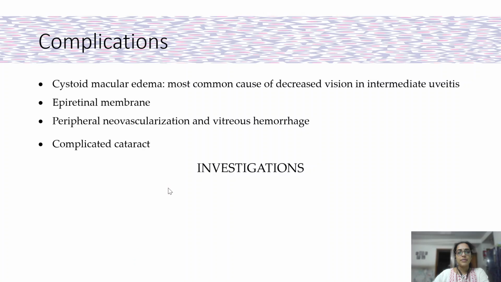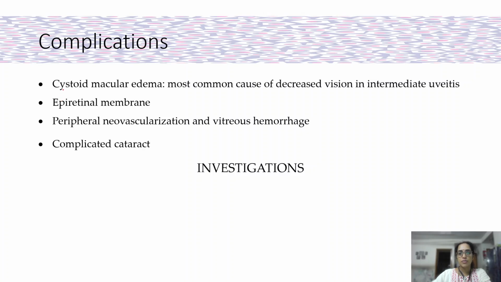So what are the complications? Complications can arise in intermediate uveitis and these are the common causes of decreased vision. The most common presenting feature of intermediate uveitis would be floaters, but whenever they have decreased vision, we should think of all these four causes.